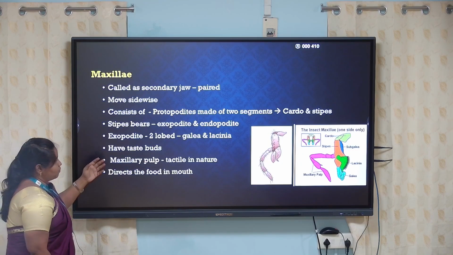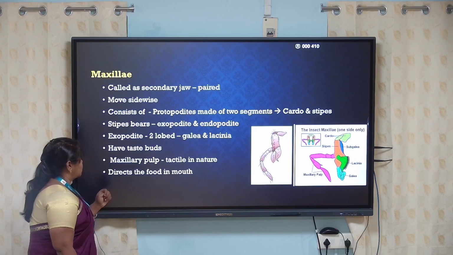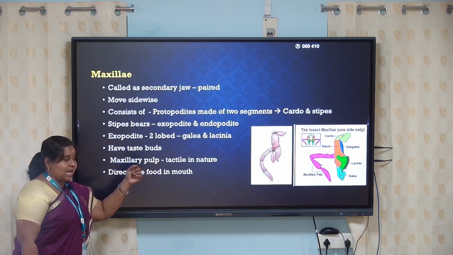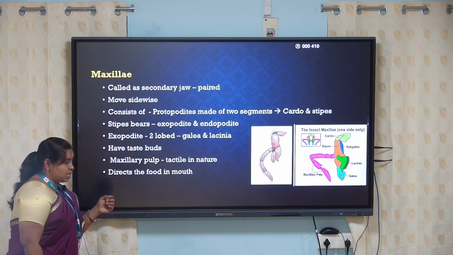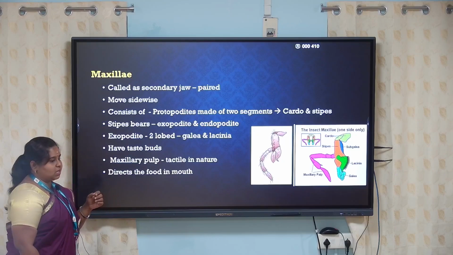They consist of 2 types of podites: one is called the exopodite and another is called the endopodite. The exopodites are 2 lobed, named galea and lacinia, and they have taste buds and also consist of the maxillary palp, which is tactile in nature.